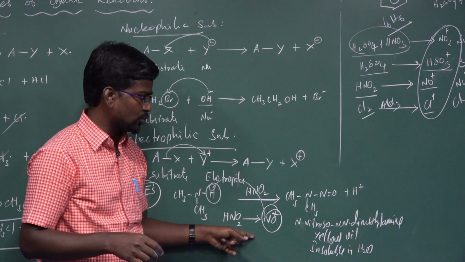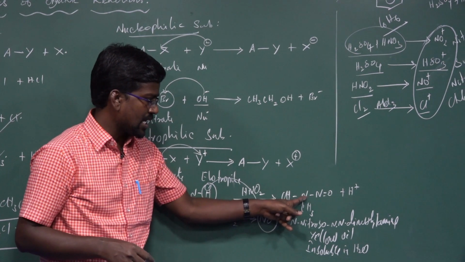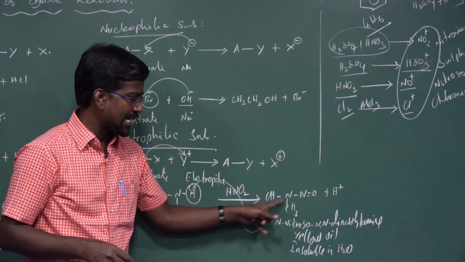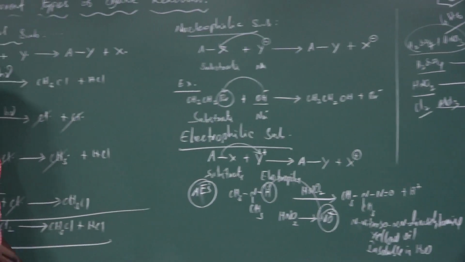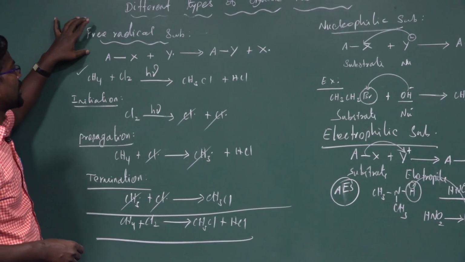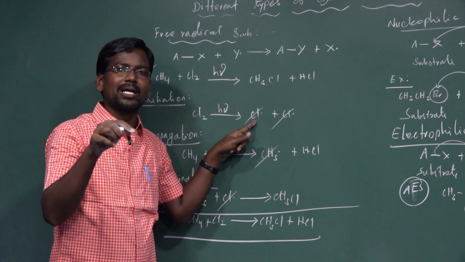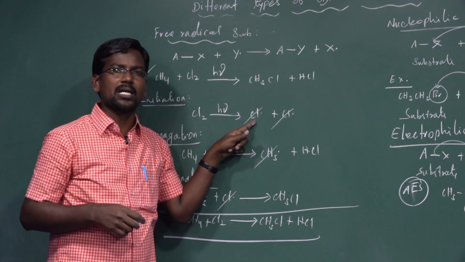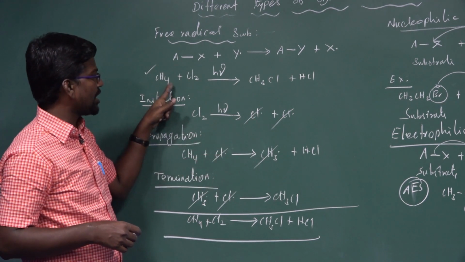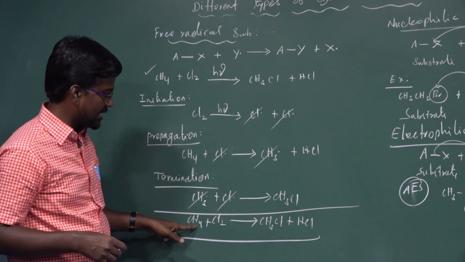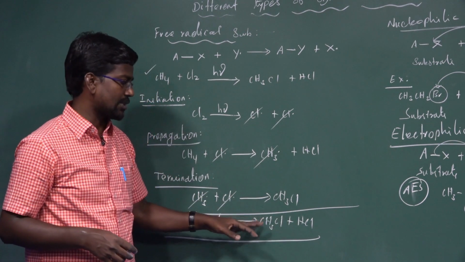In the aliphatic electrophilic substitution reaction, N-nitroso N,N-dimethylamine is formed. It is a yellow oil insoluble in water. The next one, free radical substitution reactions. So the free radical Cl dot: those compounds, elements or atoms which contain one unpaired electron are known as free radicals. The free radical substitutes in the place of hydrogen in methane to form methyl chloride and hydrochloric acid, which is an example of free radical substitution reactions.